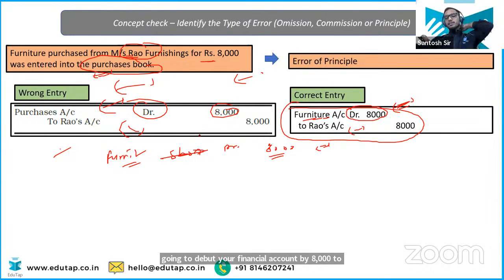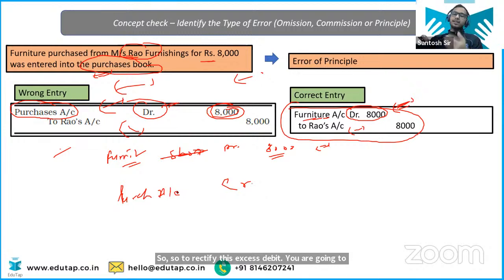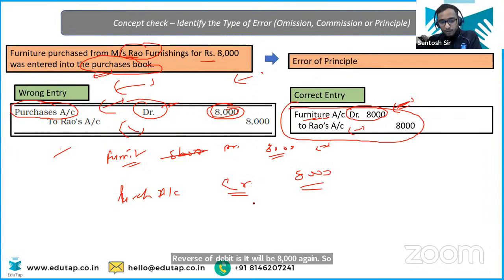But simultaneously, you have made a wrong, excess debit of purchases by 8,000. So to rectify this excess debit, you are going to credit the purchase account. Reverse of debit is credit. It will be 8,000 again. So this is the rectification entry: furniture account debit to purchase account.